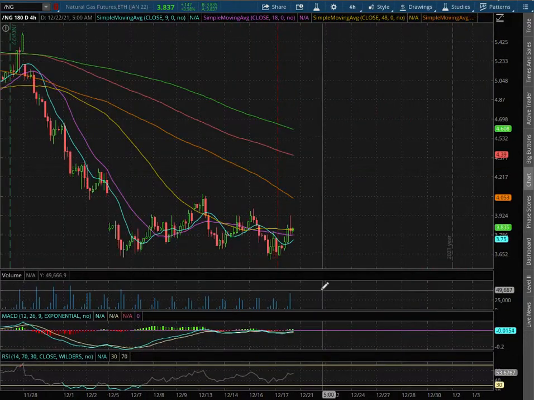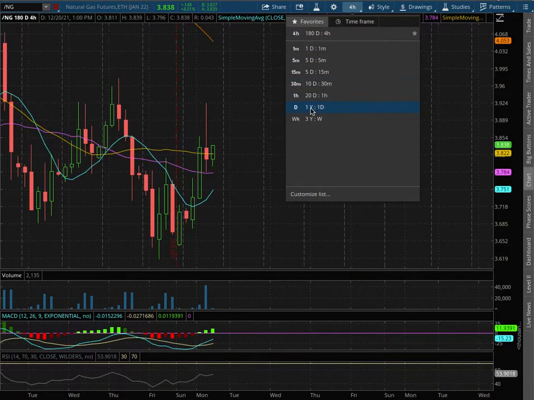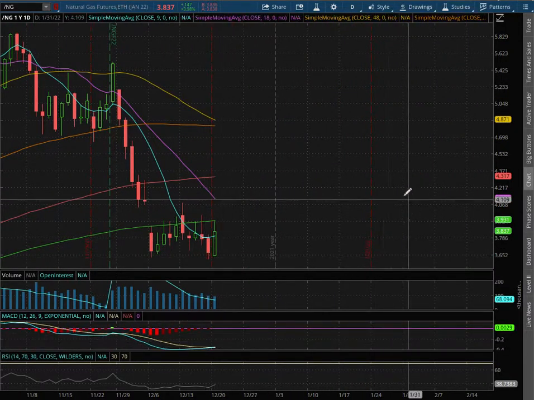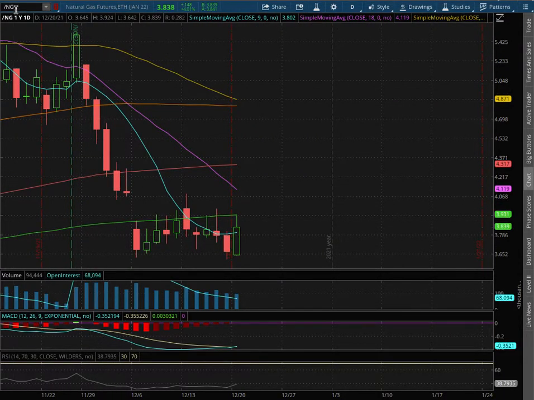With the 4-hour chart, we remain in negative MACD. We do see it converge. As we extend that to the daily chart, we remain in negative MACD and we're also seeing it converge there. We're still below the 200-day moving average, this green line, and that is at a price of $3.93.